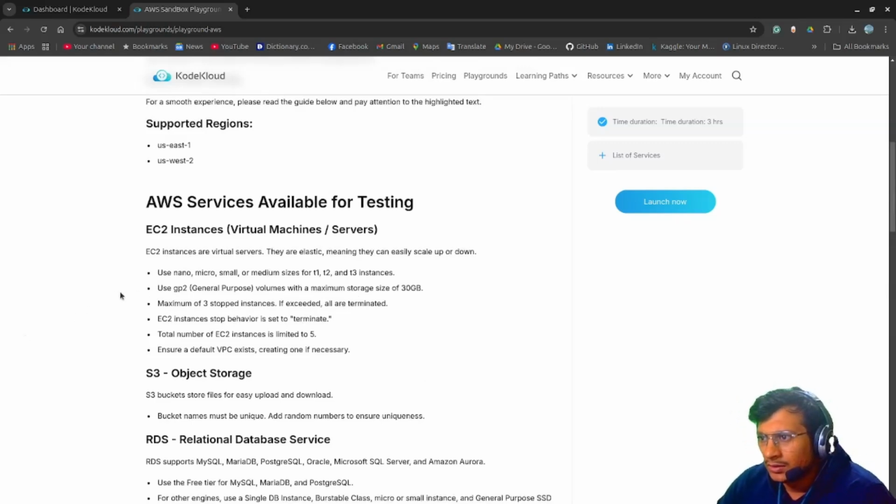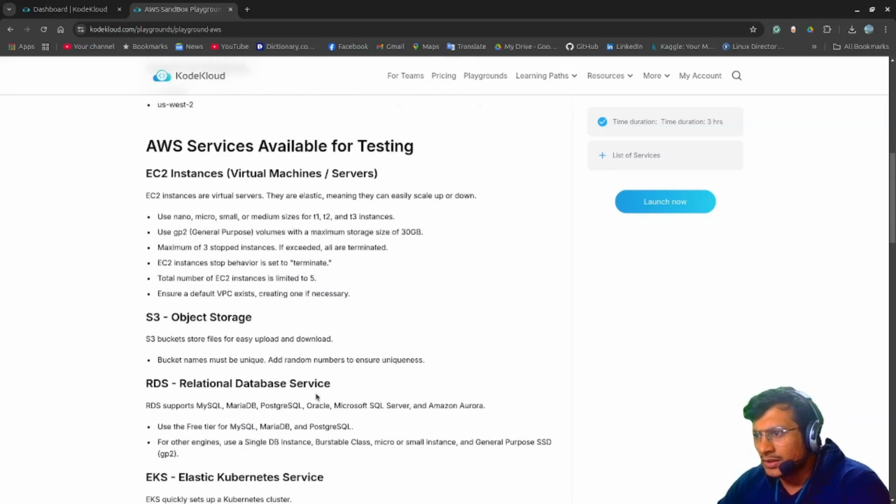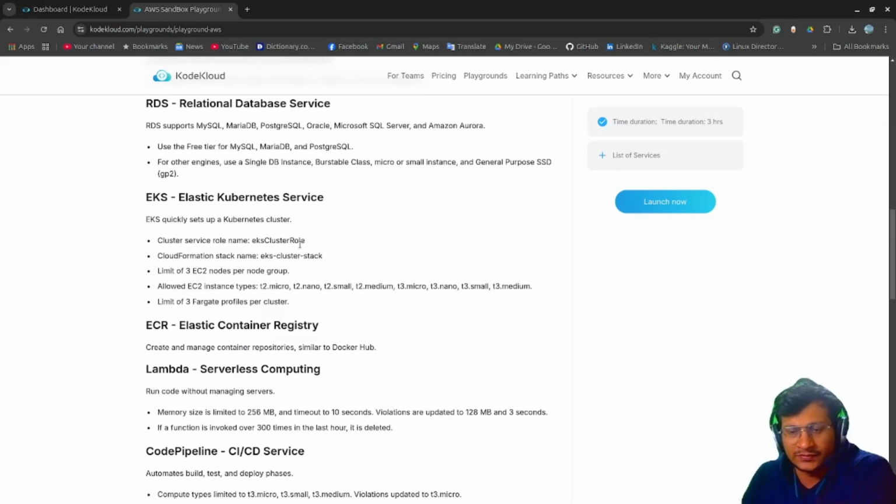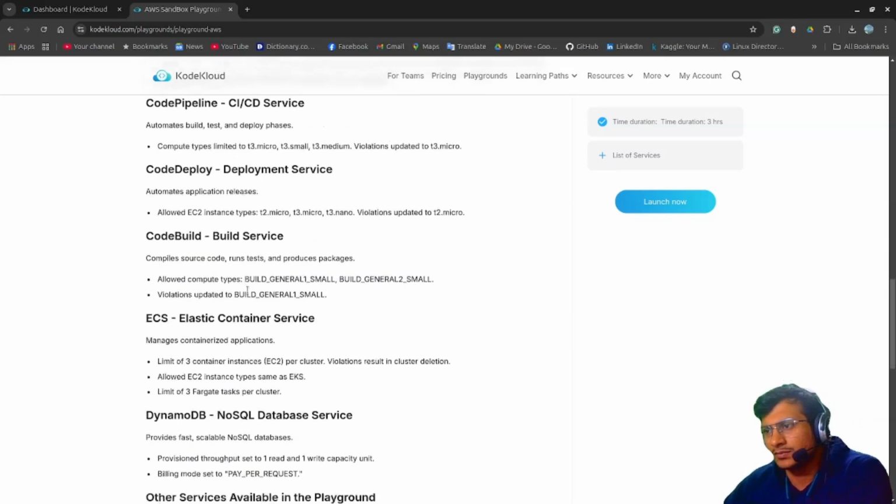For instances, there are T1, T2, T3 instances, nano, small, and medium sizes. The EC2 stop behavior is set to terminate, and the total number of EC2 instances is limited. For the RDS database there are some limitations too. Anyway, we have our free tier account if our requirement exceeds this, but I think this is pretty much enough.